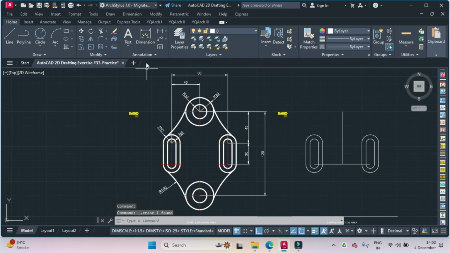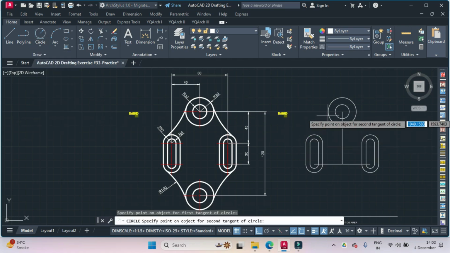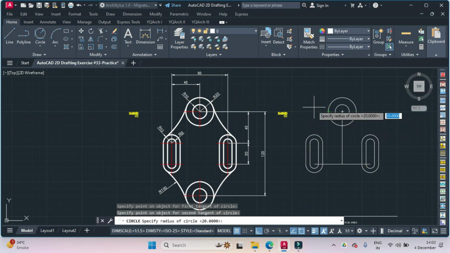and now I'll use the circle center radius command and use this as a center point, and the inner radius is 10. Again, circle center radius center point, and the outer radius is 20. Now I have to draw this arc using the tangent radius. So circle tangent radius, tangential to this, radius is 100.